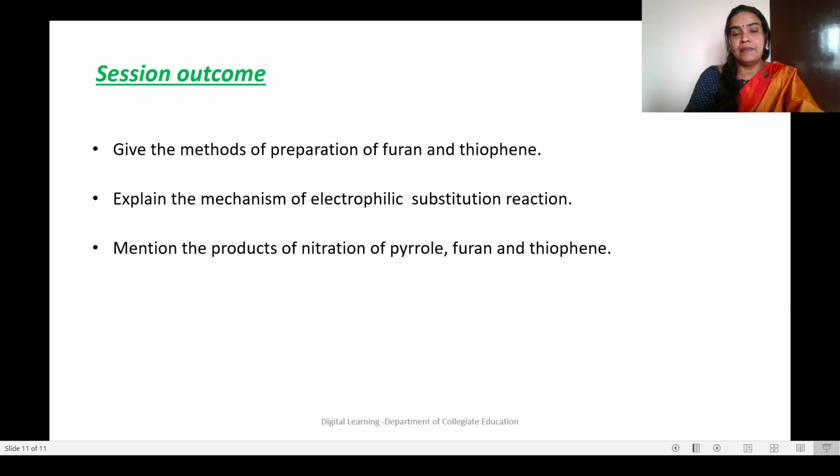So students, in this session you have learned about the different methods for the preparation of furan and thiophene, then the mechanism of electrophilic substitution reaction, and the nitration products of pyrrole, furan and thiophene, where the nitro group will occupy the second position of these 5-membered heterocyclic compounds. Why am I saying 5-membered? Because the position of the incoming electrophile is different in the case of 6-membered heterocyclic compounds. It normally occupies the third position, whereas in 5-membered heterocyclic compounds it will occupy the second position.